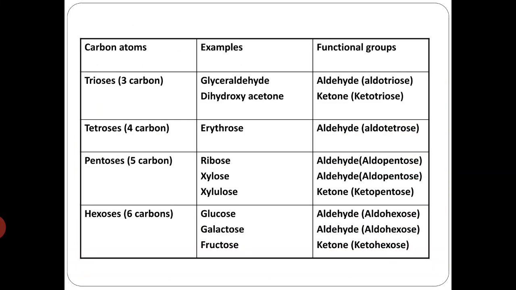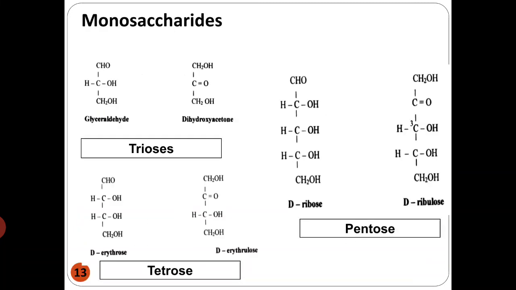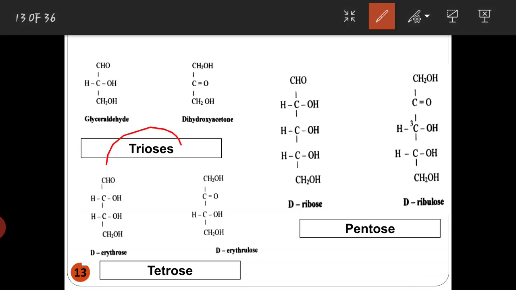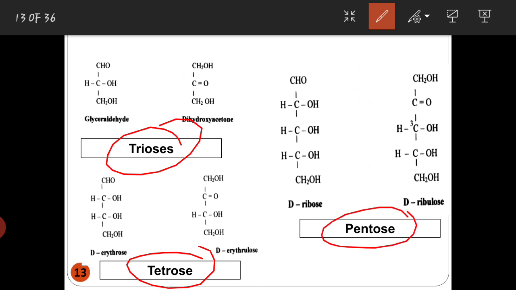Okay, so the same thing, this tabular column again shows the same monosaccharide classification with the numbers and their examples and their functional group. Okay, so coming to their structures, here I have the structures of different types of monosaccharides. I have trioses, tetroses, pentoses, and in the next slide I have hexoses even.